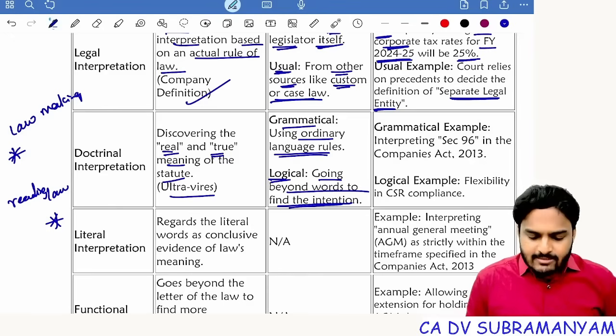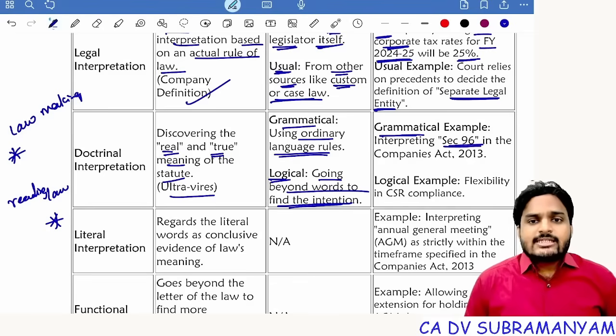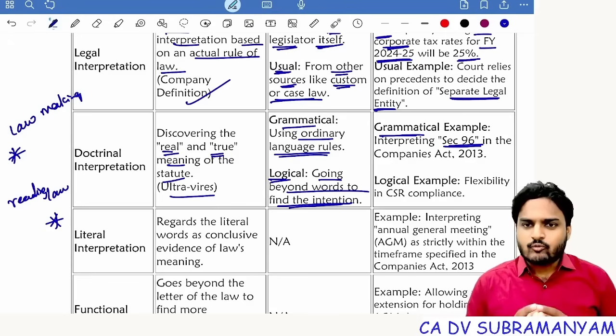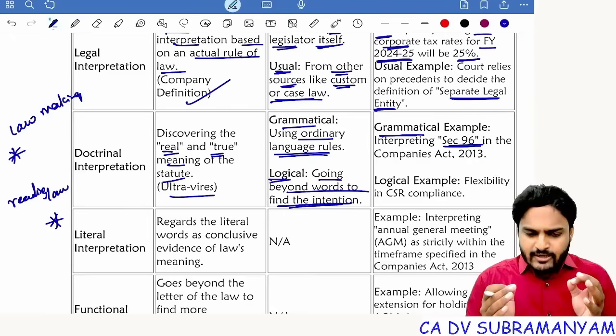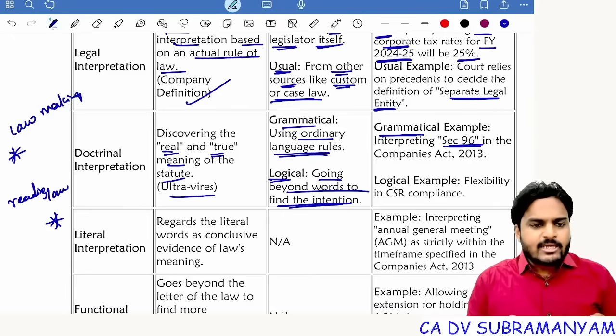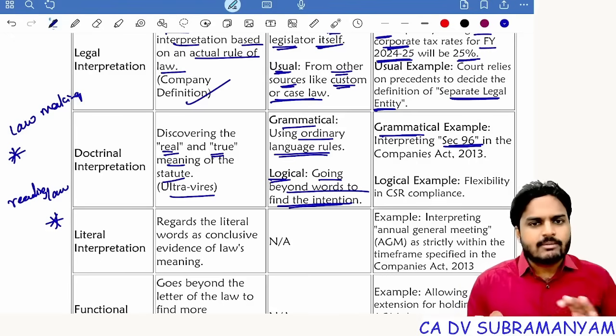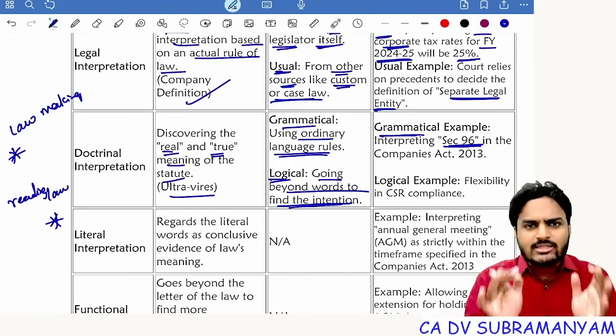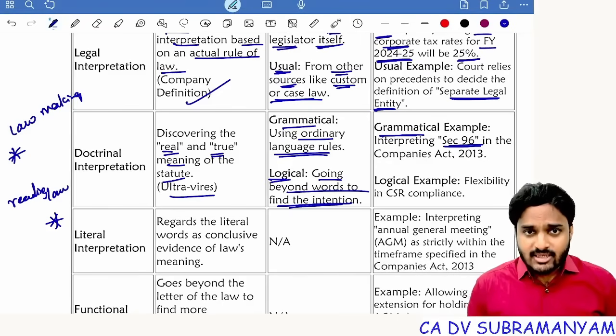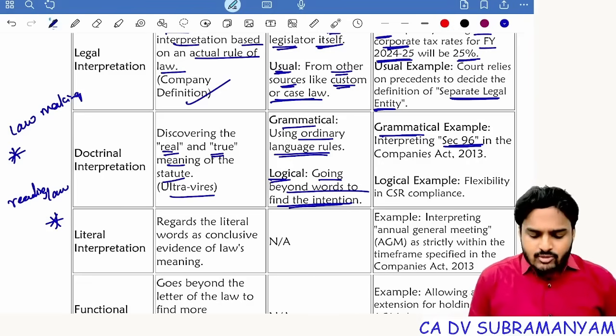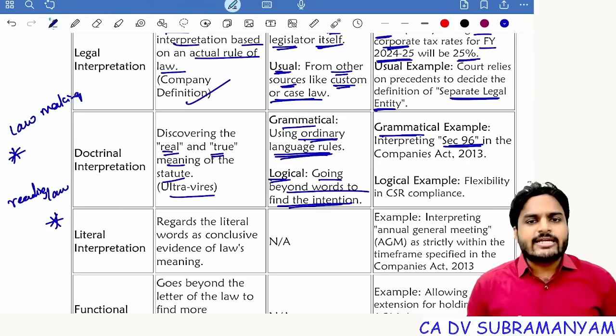Understand? For example, if you take a grammatical example, when you read section 96, every company except one person company has to conduct one general meeting in every year. That means it is very clear AGM is applicable for all companies except one person companies. Except for one person companies, all other companies are required to conduct one general meeting in a year. Yes or no? Now, using ordinary language rules, we are getting that interpretation.